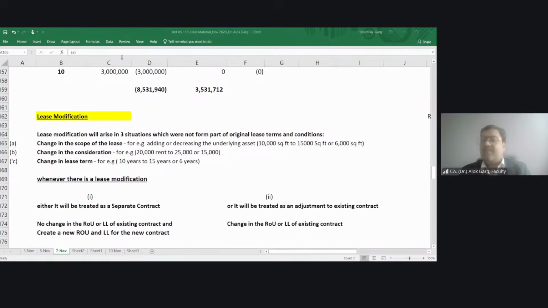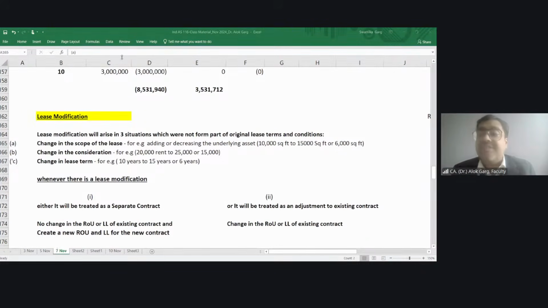Yes, the answer is no. You are absolutely right. It was not part of the original lease contract. The original lease contract was carrying 10,000 rupees and two rooms. Now the scope is increased, which was not part of the original lease contract. It is known as a lease modification. Another type is change in consideration.